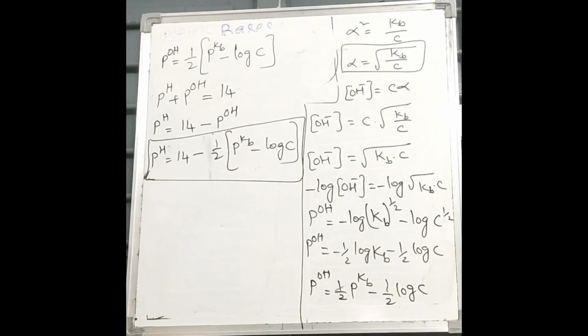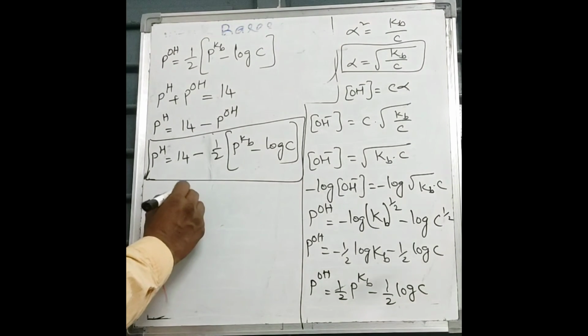So this is dissociation of weak acids and weak bases. From here we can calculate the dissociation constant. What can be calculated?